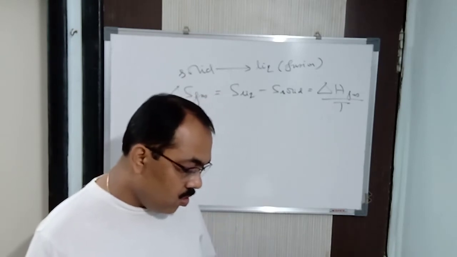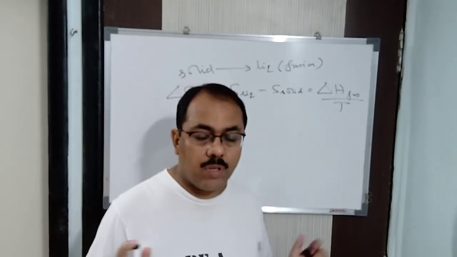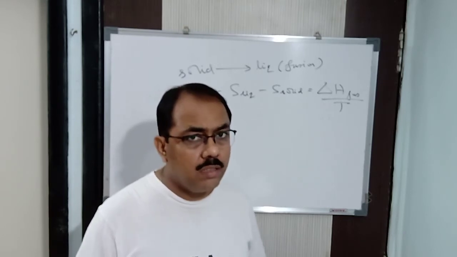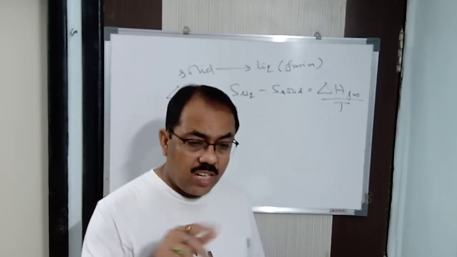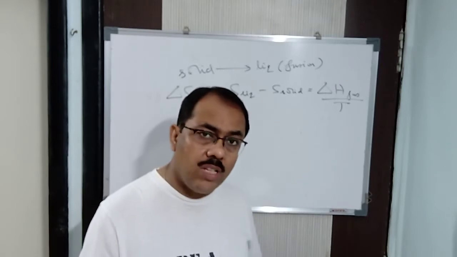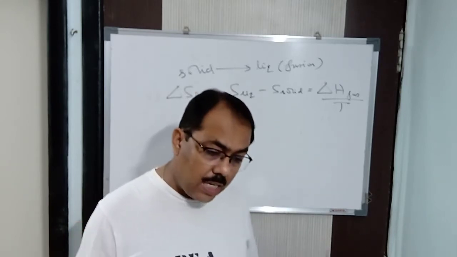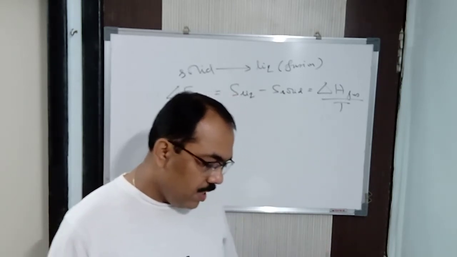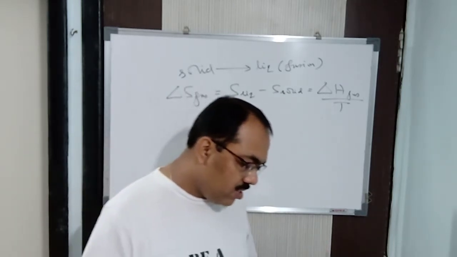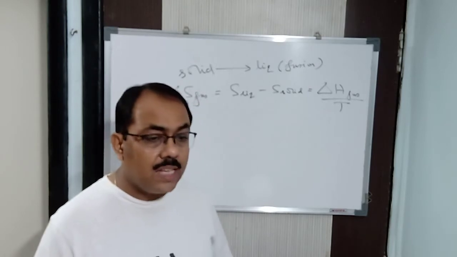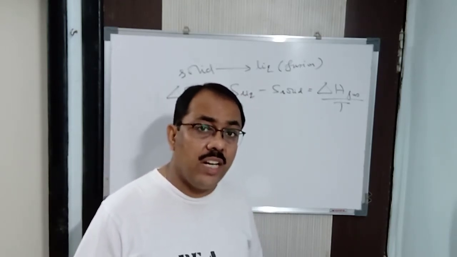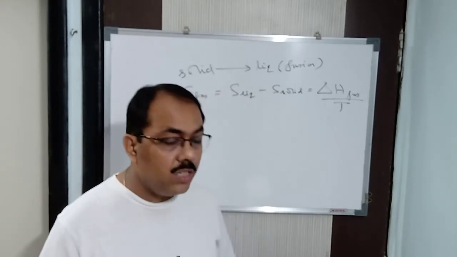There is no entropy change in an adiabatic process. Why? Because adiabatic means no heat exchange, so Q is equal to 0. So del S is equal to Q by T, and Q is 0 means del S is 0. So for an adiabatic process, entropy change is equal to 0. Now next, a process in which there is no change in entropy is said to be isoentropic.